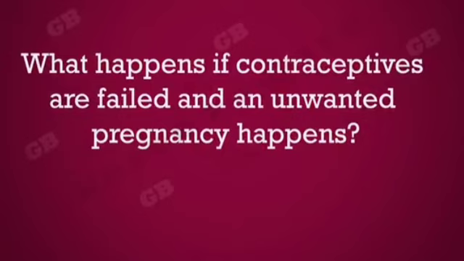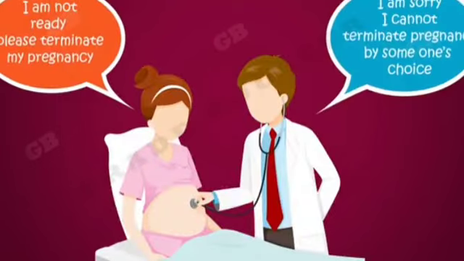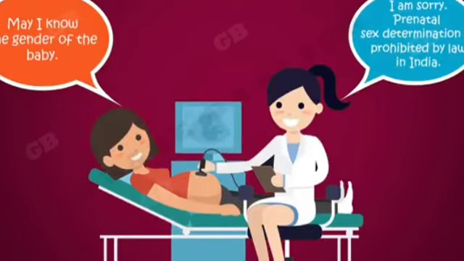What happens if contraceptives fail and unwanted pregnancy happens? Medical termination of pregnancy. Pregnancy can be removed by medical surgery, but it will be done only under some special circumstances. Abortion or medical termination of pregnancy is illegal if it is done by someone's choice. It is misused in our country. Many families are reluctant to have a girl child. It is leading to illegal sex-selective abortion of female fetuses. For this reason, prenatal sex determination has been prohibited by law.